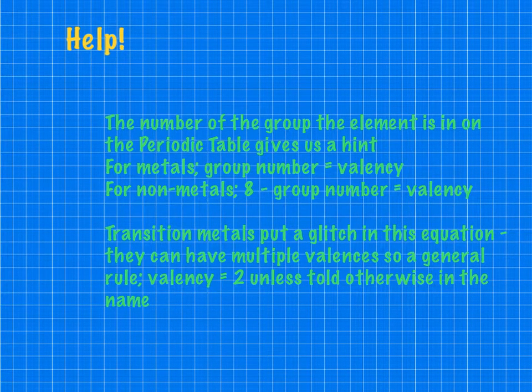Now the transition metals are the problem. They're the short columns in the middle of the table, and they can have more than 1 valency. So we have to be very careful. Whenever we are naming or thinking about a transition metal, we should see its valency in brackets after its name. For example, you might see iron in brackets in Roman numerals 3.